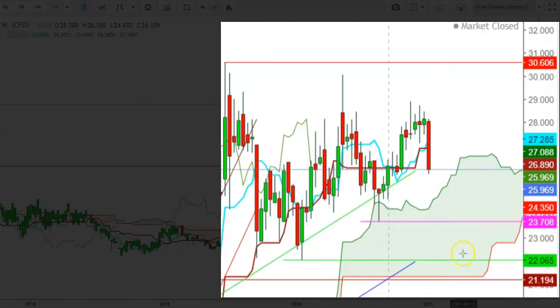at the levels of $23.708, we'll see this fall continue, where the silver futures could even test the low end of the Ichimoku cloud, which is currently at the levels of $21.341, which is a strong support for silver futures, from where they could find a bounce back up to the levels of $23.708. Here I find that if the silver futures are not able to hold above the levels of $24.984, we'll see this fall continue.